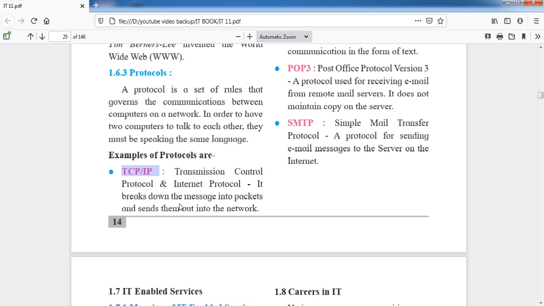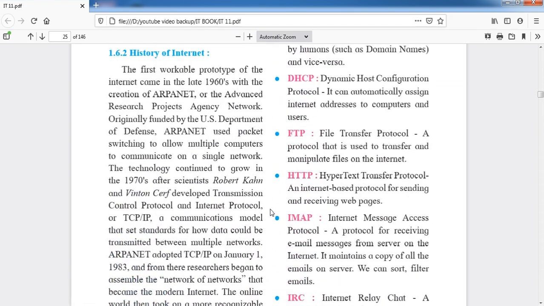So this helps data travel faster in the network. That is the main use of the TCP/IP protocol. The message breaks down into packets. Packets are made to divide the message. Why are packets made? To divide the message, to speed up the network. If the message is small, then it will travel faster than a larger message. That is the use of TCP/IP.